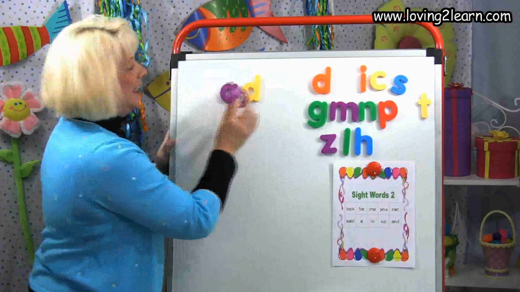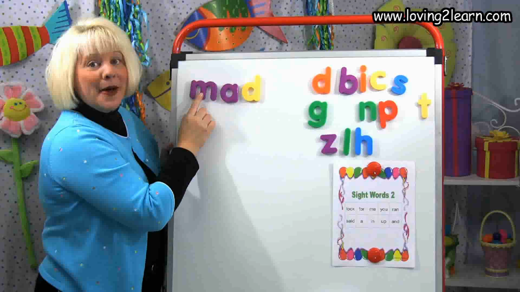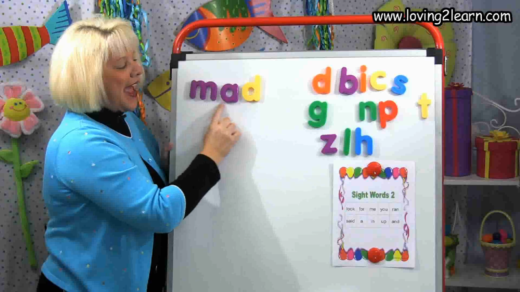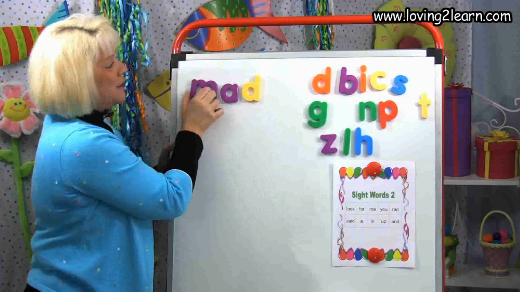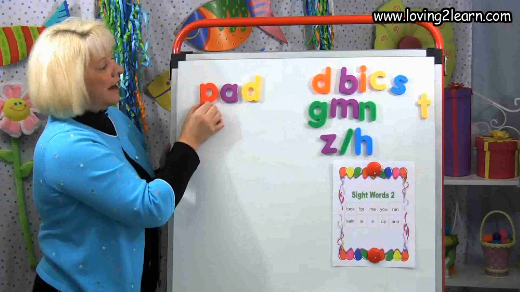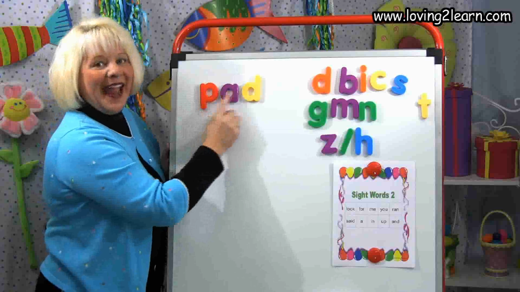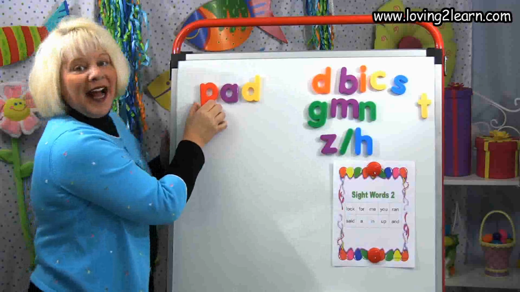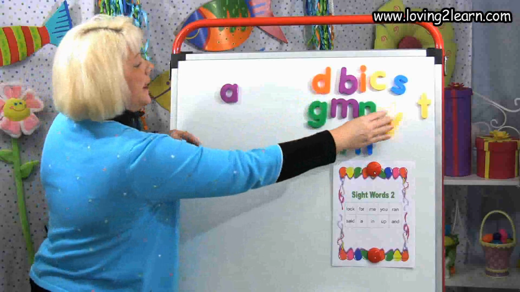All right, I'm making another word. Put the M on the front. M. What's the word? Mad. That's right, with that add chunk. Mad. I'm taking the M off. I'm getting a P. What word did I make? Pad. Has that add chunk? Pad. All right. I'm going to make another word, but I'm going to take off the D.